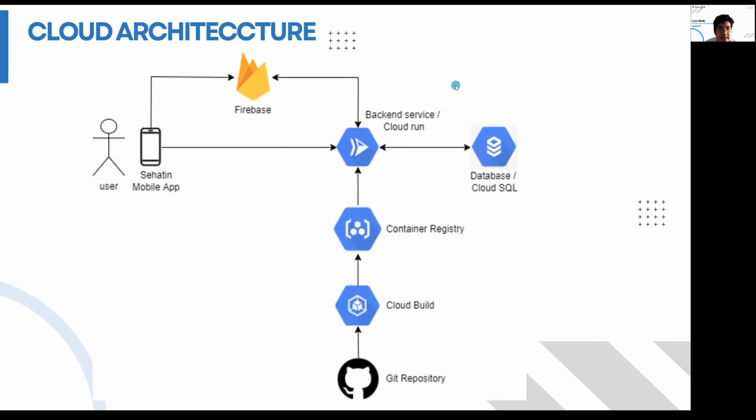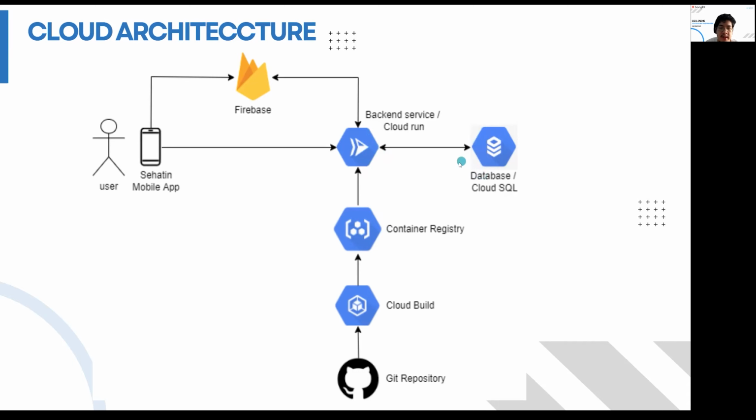Okay, for the cloud architecture, we use all of our services in the Google Cloud Platform. First, for authentication, we use Firebase, and then we store some of our user data in Firestore. And for the chat feature and the doctor consultation, we use a real-time database. And for our backend service, we use Cloud Run. We also implement continuous deployment. So if someone commits code to our backend repository, then Cloud Build will automatically create the Docker image and then put it in the Container Registry, and then deploy it to our Cloud Run service.